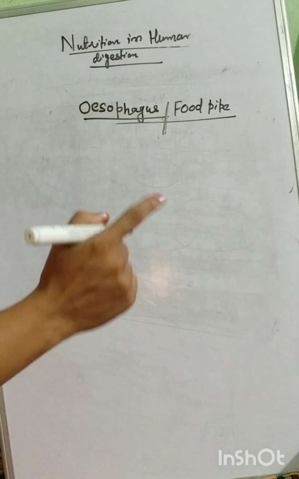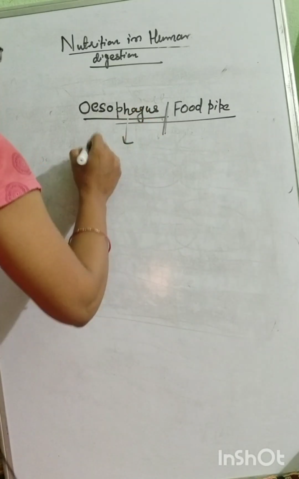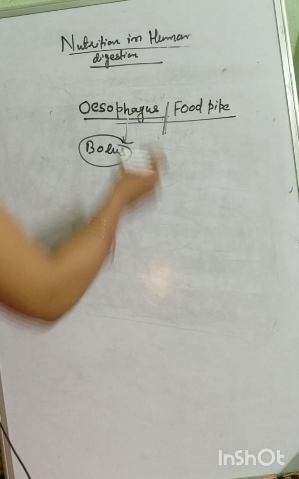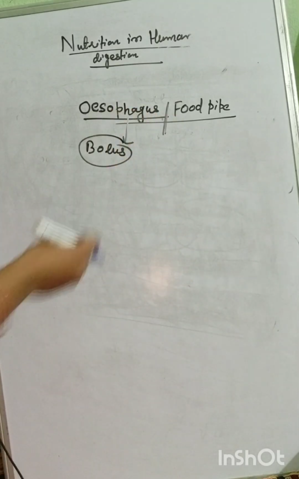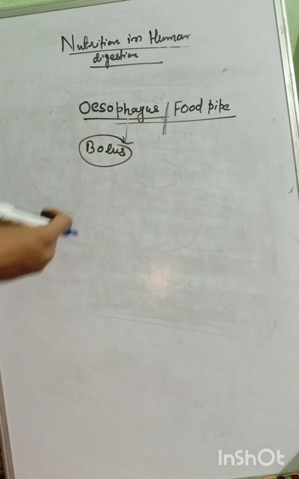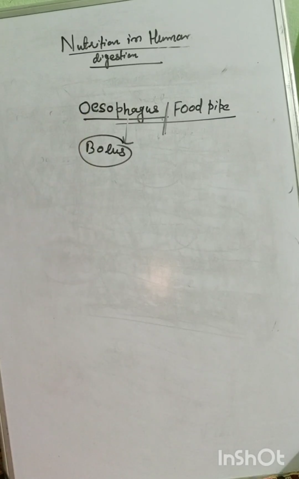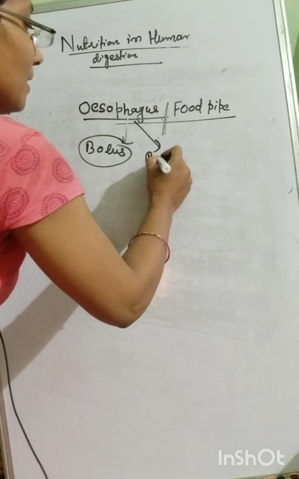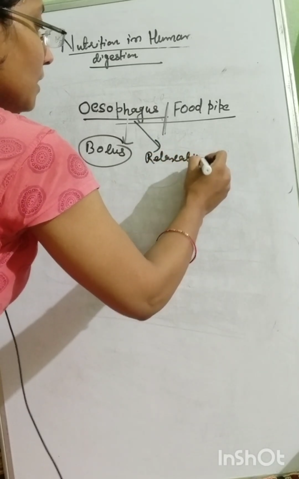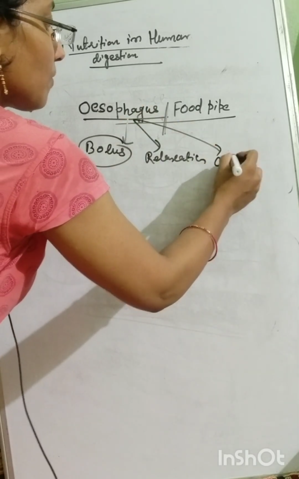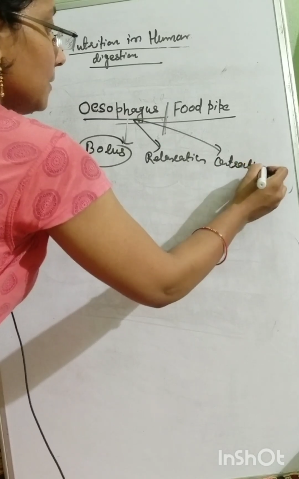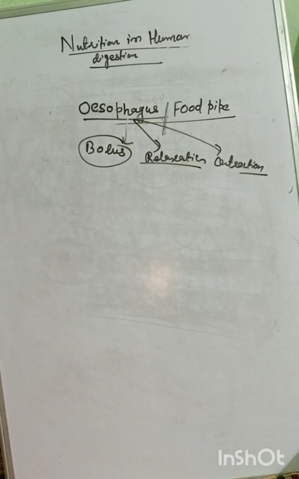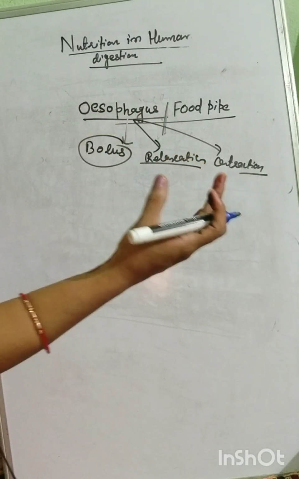another is relaxation. So what it is saying is that whatever bolus comes down will come into that food pipe, or you can say the esophagus. So when it comes into that esophagus, what will happen? It will show two terms, one is relaxation and another is what? Contraction. Remember. One is relaxation and another is what? Contraction. So how will it relax and how will it contract.